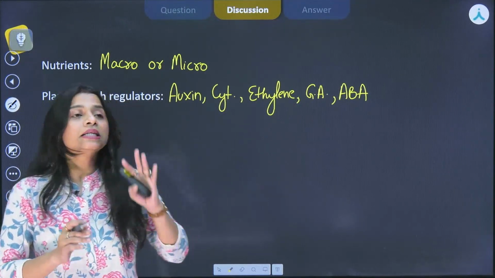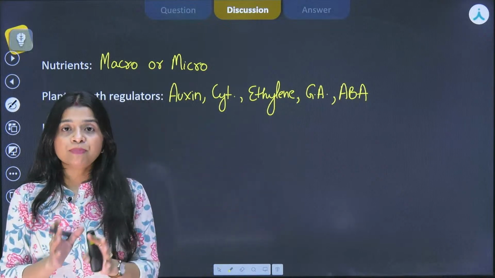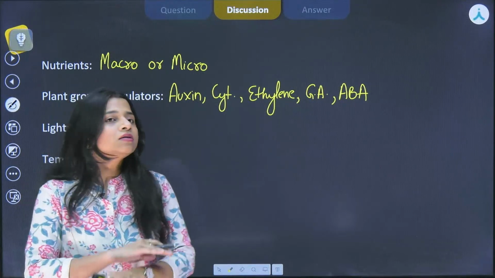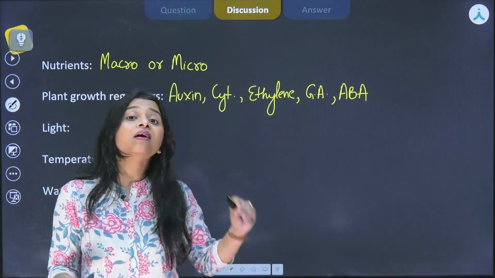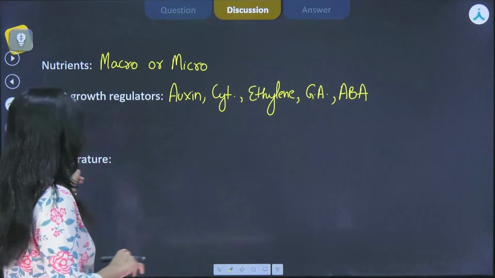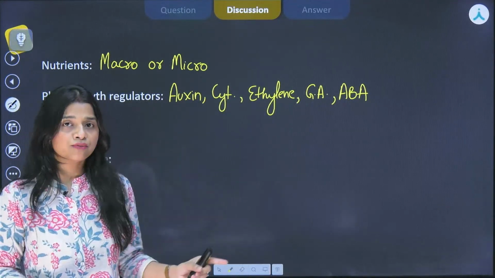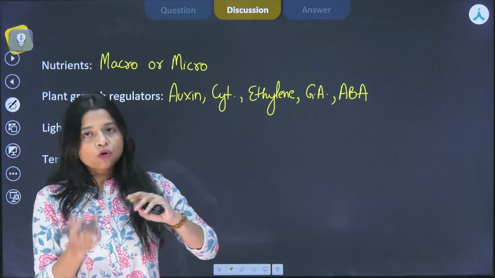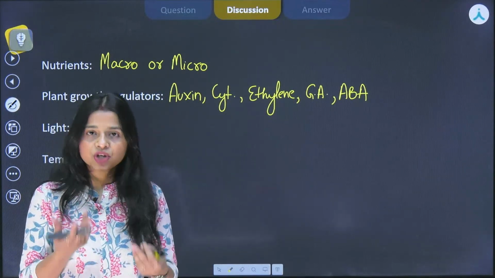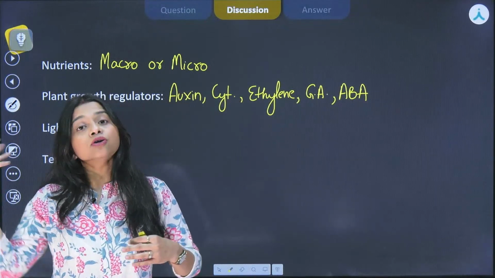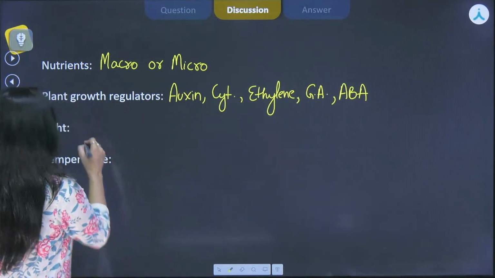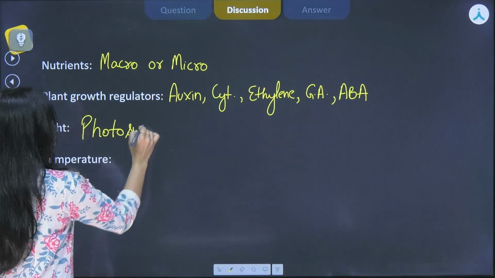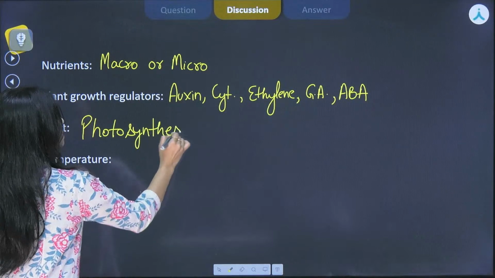But the early development of a plant, when it is in the form of a seed, it is below the ground. Okay, there is no requirement of light in the early growth of the plant, until and unless it becomes a small sapling. Before that, obviously, it is required after that for the photosynthesis process. So the only important one that I am writing down is photosynthesis, obviously, right?